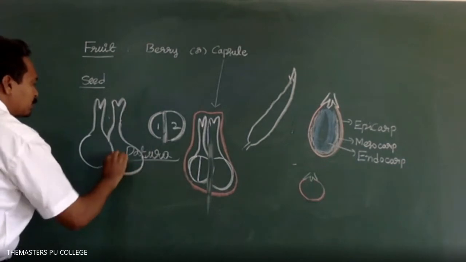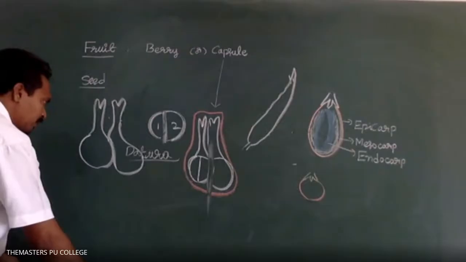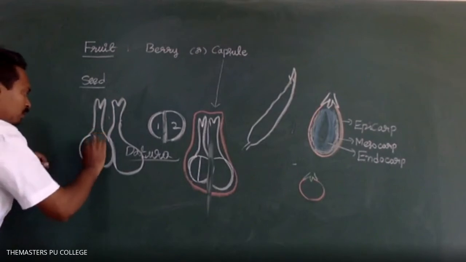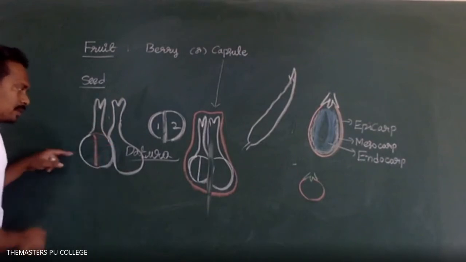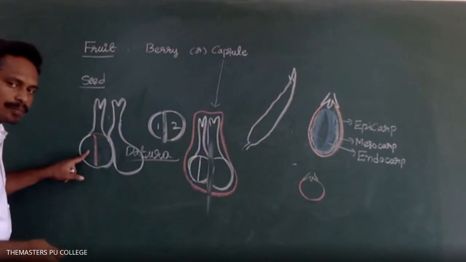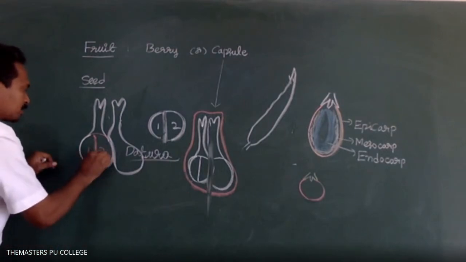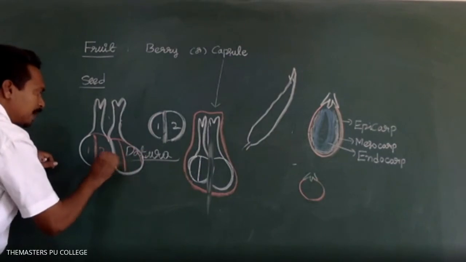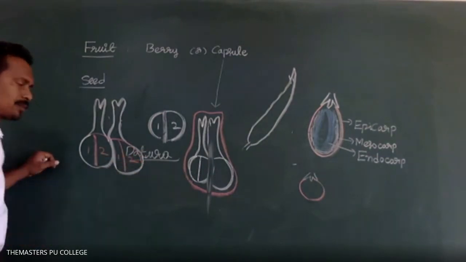Here I drew how many ovaries? Two ovaries. If the septum, this wall, divides this locule, each ovary forms two chambers.